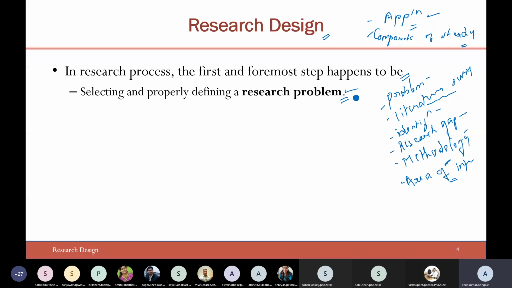Now, some of you might have already identified the research problem in your corresponding area of interest, some of you have yet to identify it, or maybe some of you are doing a literature review. Let me take a poll on this. The question is: have you identified the research problem?